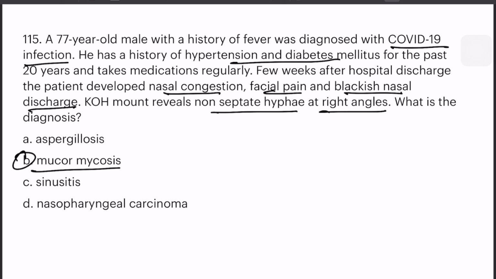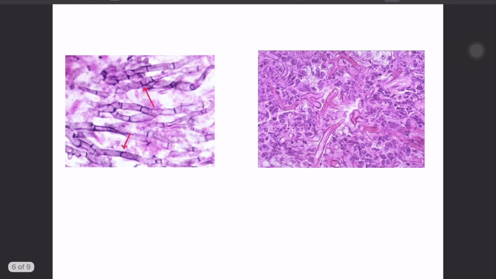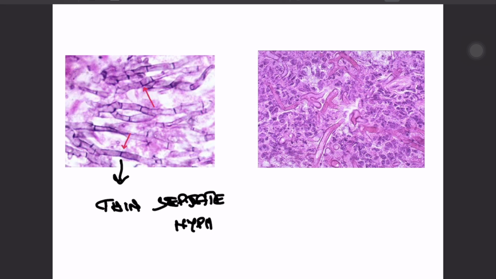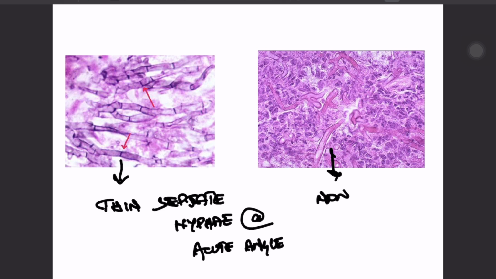But in aspergillosis, there are thin septate hyphae at acute angle, whereas in mucormycosis, it's non-septate at right angle.